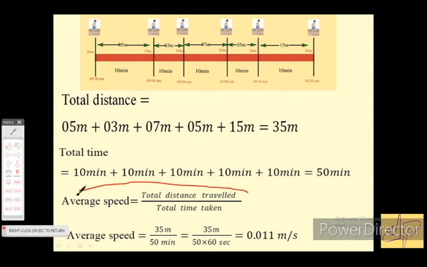So 35 meters divided by 50 minutes, and we have to write it in terms of seconds. That's why you need to multiply by 60, because 1 minute is equal to 60 seconds. If we divide these two, you will get a very small value, 0.011 meter per second. So this is the way to calculate the average speed.